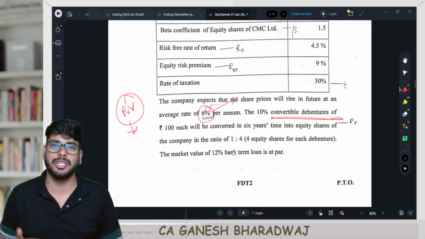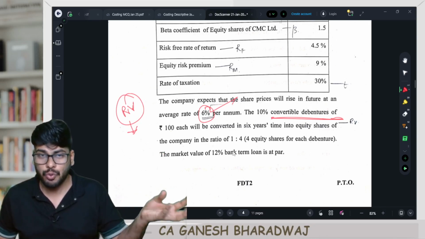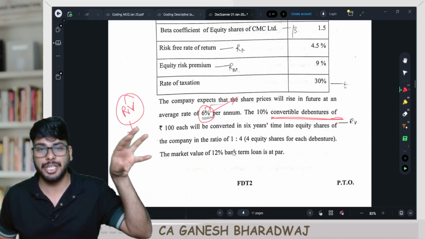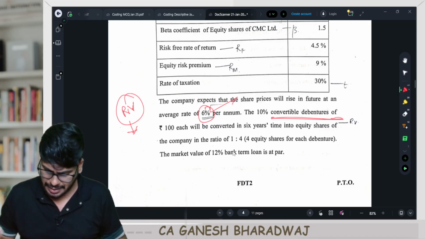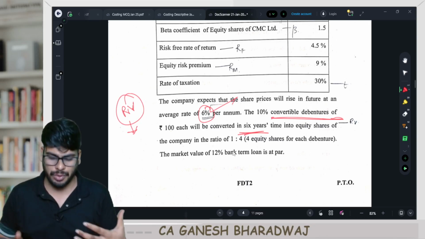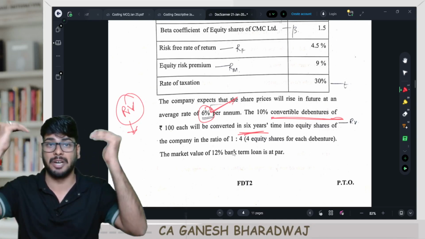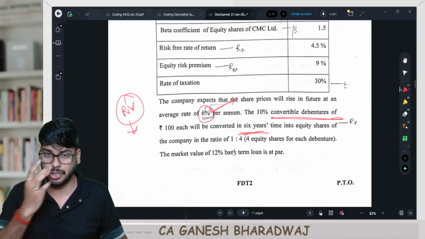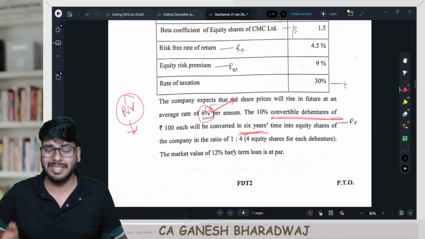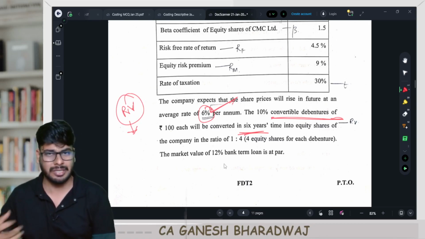For you to arrive at the redemption value of the debentures, you need to know what is going to be the equity shares value at the end of the 6th year, right? So yes, it's going to be converted in 6 years' time. So this is how you need to do it, and for that purpose, the growth rate is directly given in the question. We have done a much more complicated question in our classroom discussion, right? If you are able to do that question, this question is much easier. Are you clear with this? As simple as that, guys. I don't see anything great here.